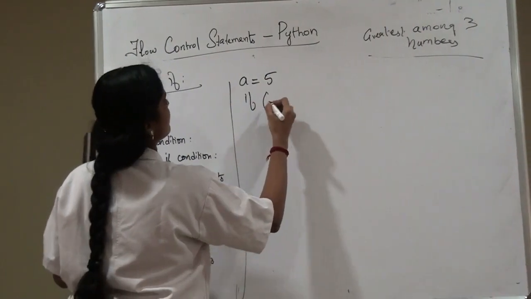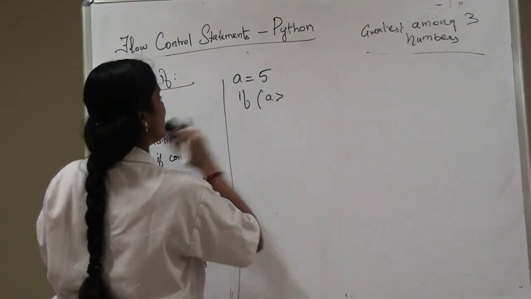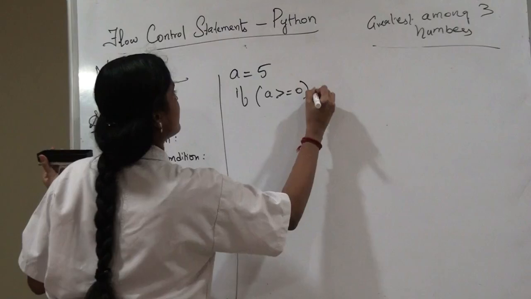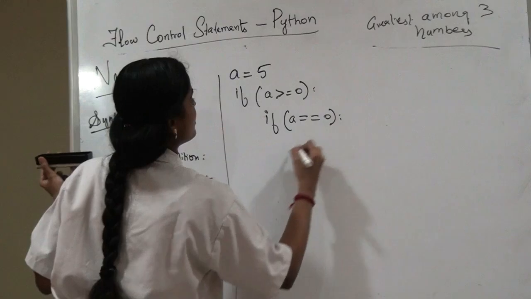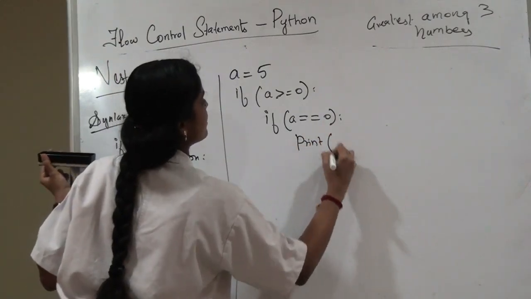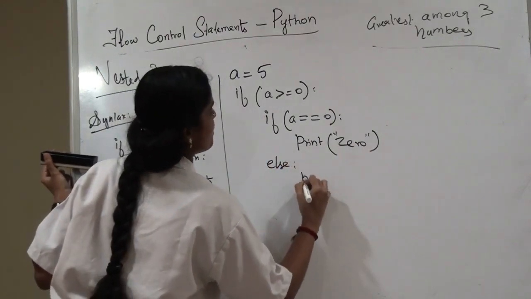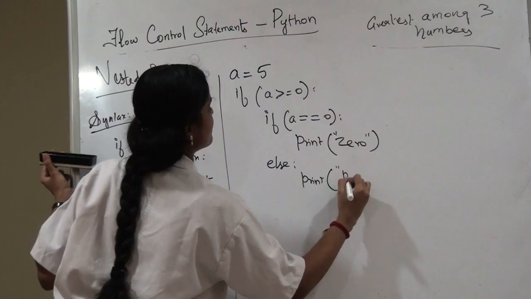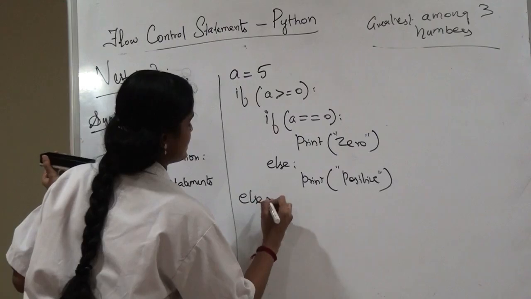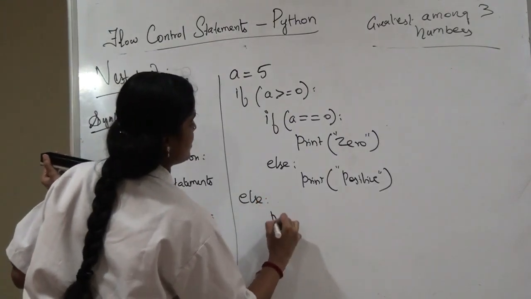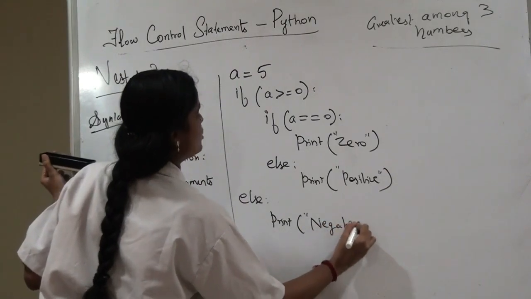If A greater than or equal to 0, if A equal to 0, print 0, else print positive, else print negative.